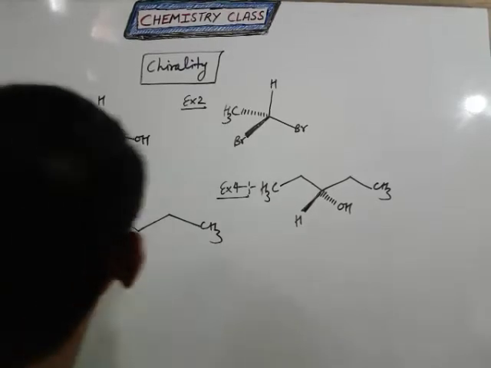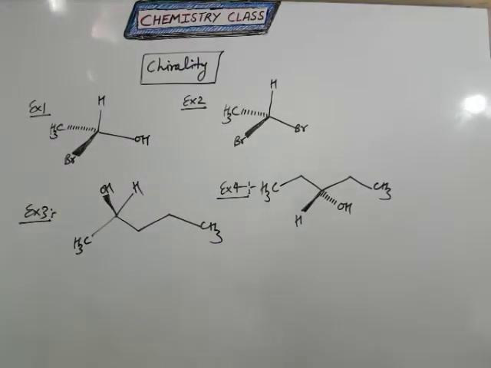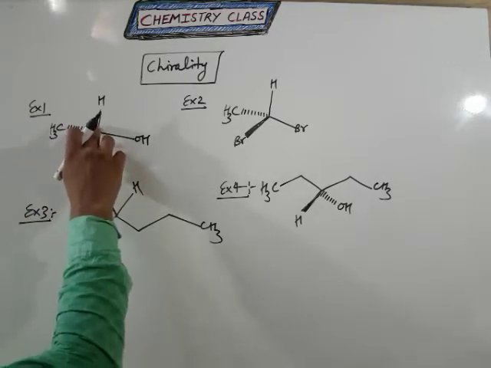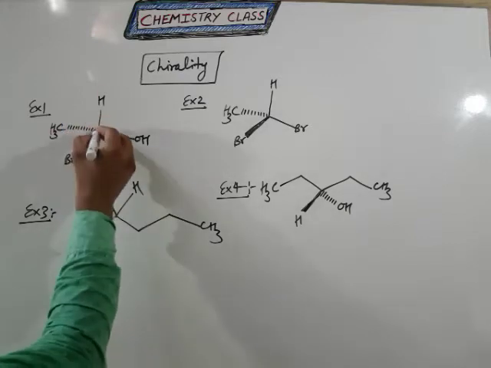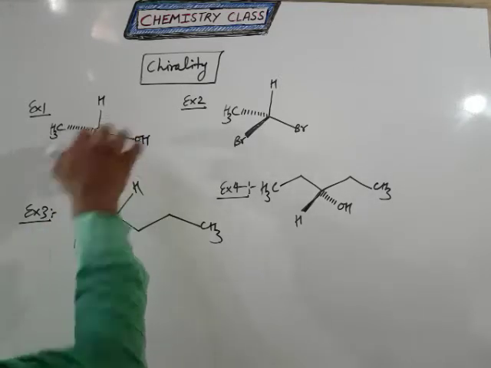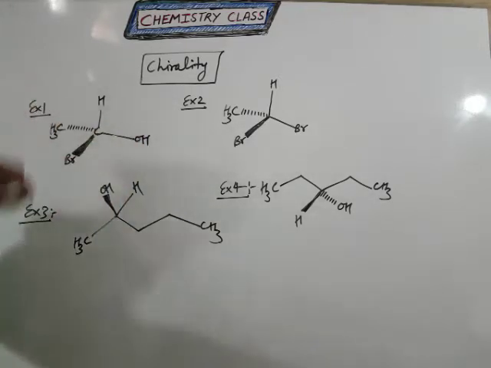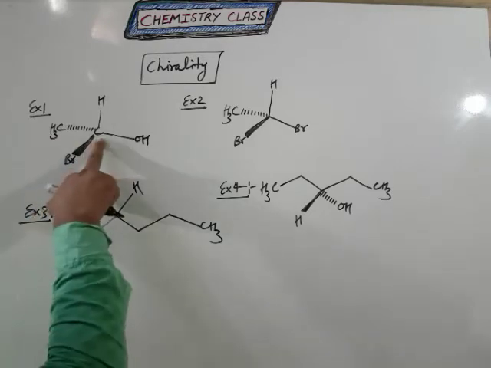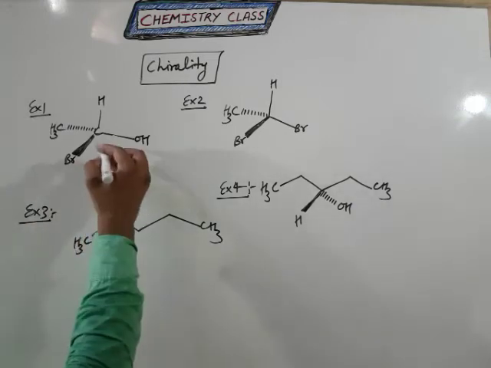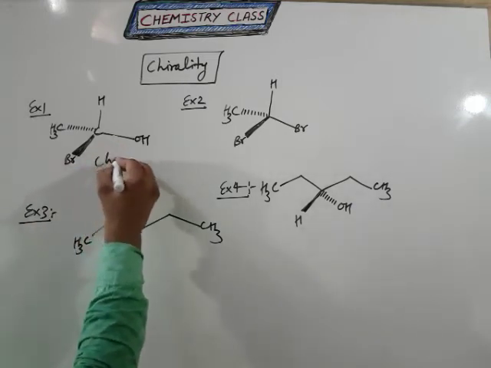Okay students, now come to some examples of chiral and achiral molecules. So students, this cross point is a carbon atom. So first you write the carbon, that means C. This carbon atom has four different substituents, that means it is considered a chiral carbon atom.